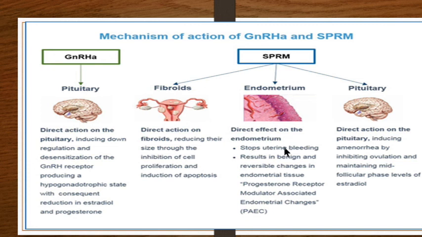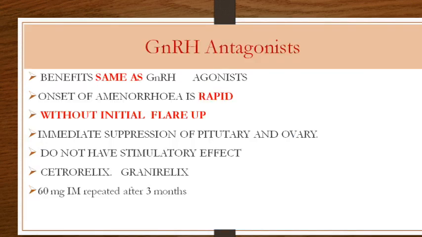It would stop the uterine bleeding. It would result in reversible changes of the endometrium, which we call progesterone receptor modulator associated endometrial changes, or PAEC. So this is the difference in the mechanism of action of GnRH agonist and selective progesterone receptor modulator.